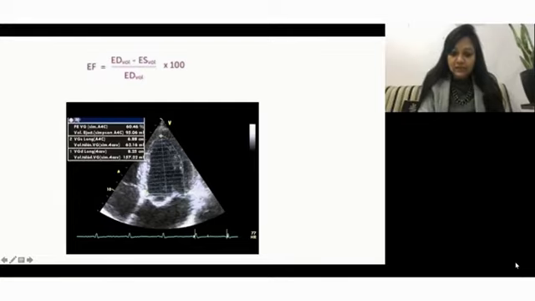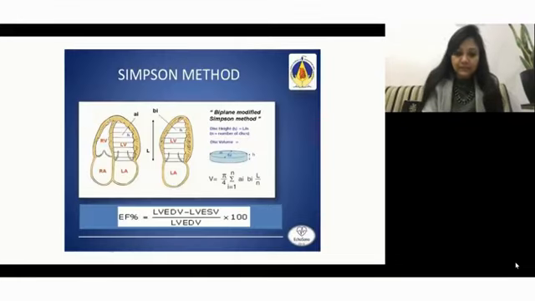After that set, you have to save this, move the scroller or the big center button, and take it into systole again. So you have to take it in diastole as well as systole. This has to be done in the 4-chamber view as well as the 2-chamber view, and then EF automatically comes on the screen. If the EF doesn't come, this is the formula: LV end diastolic volume minus LV end systolic volume upon LV end diastolic volume.